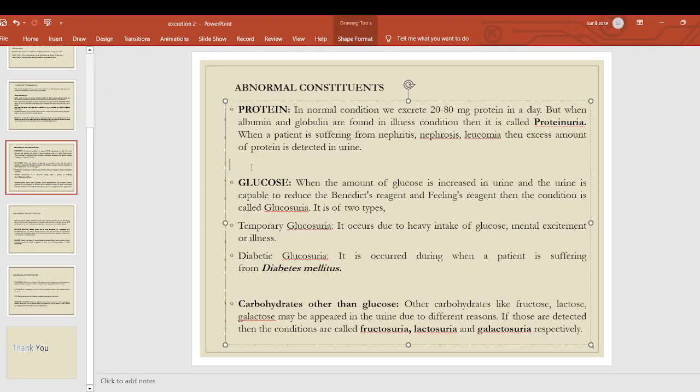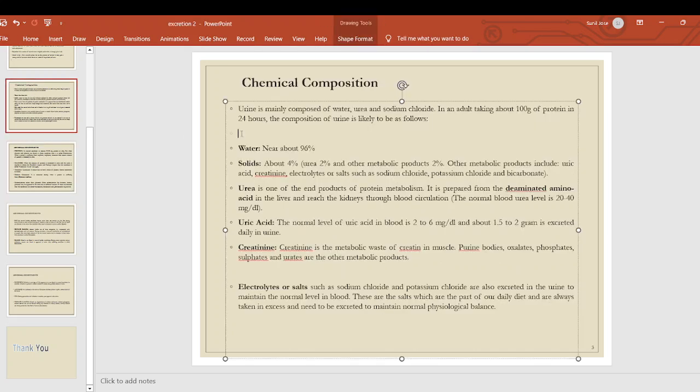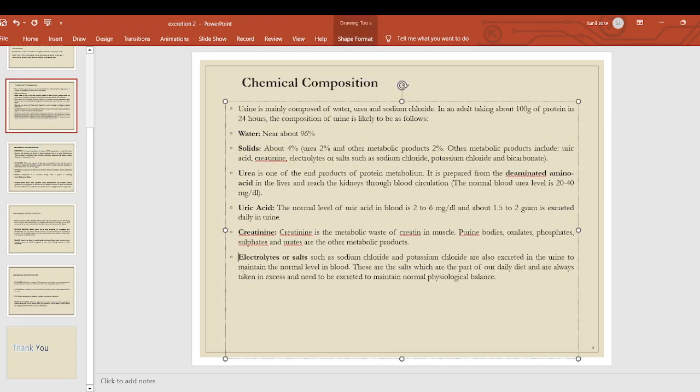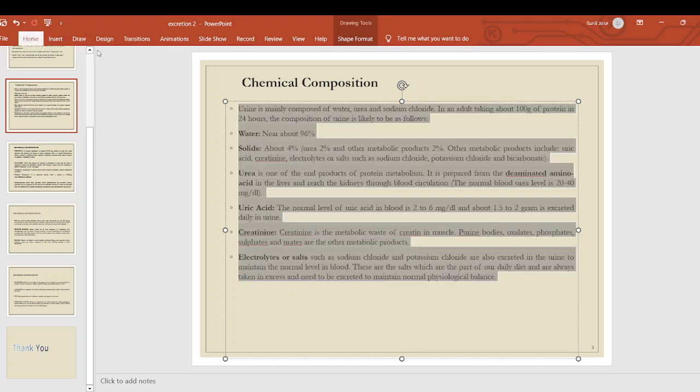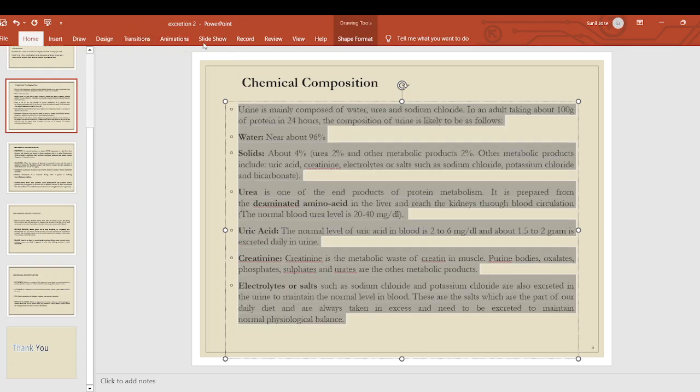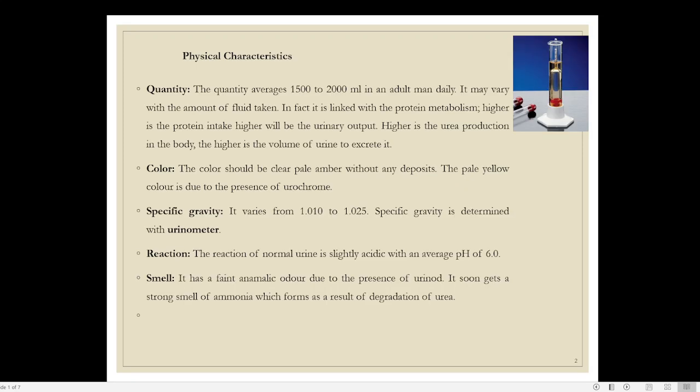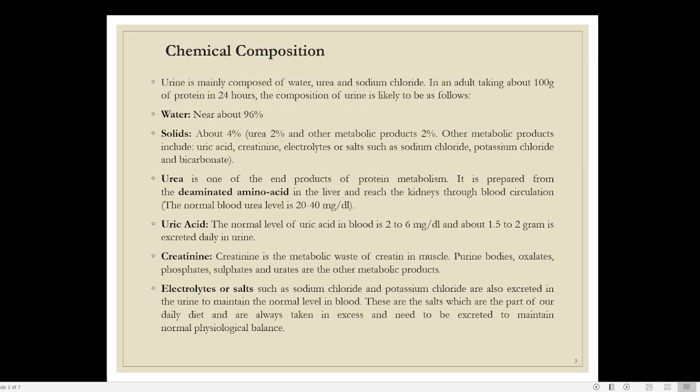Now if you look at the chemical composition, you can see that there are a number of substances present in urine.